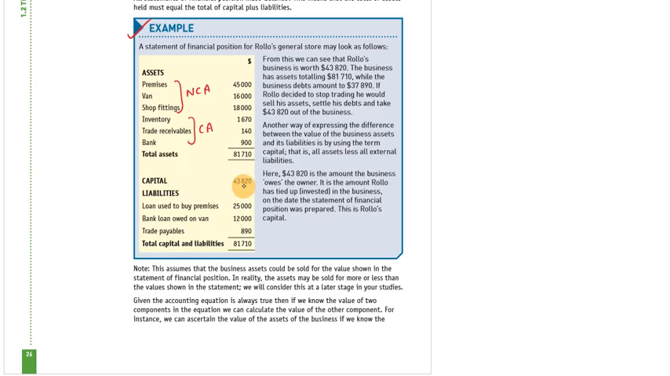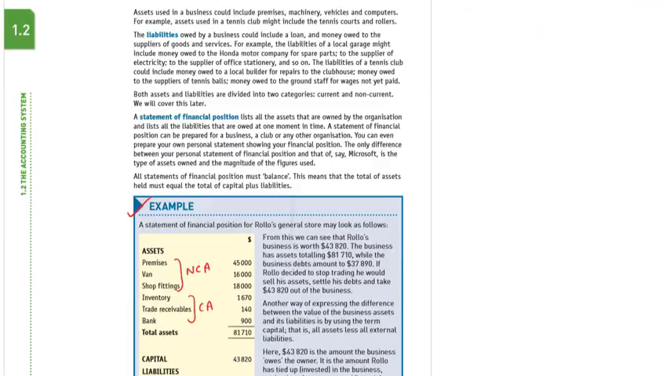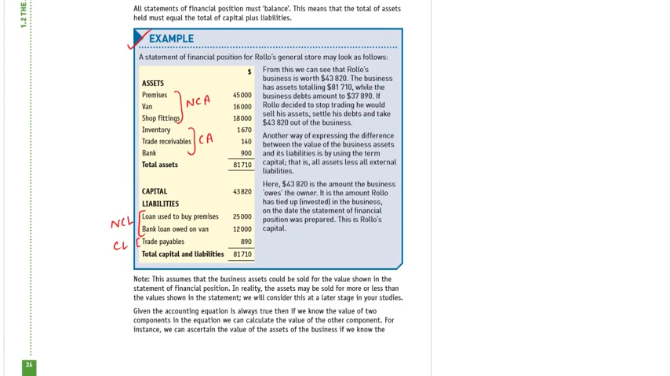So capital is 43,820. Liability: loan used to buy premises, bank loan owed for the van, and total trade payables. These two loans belong to non-current liabilities, and trade payables belong to current liabilities. Do you know the differentiation between non-current asset, current asset, non-current liability, and current liability?